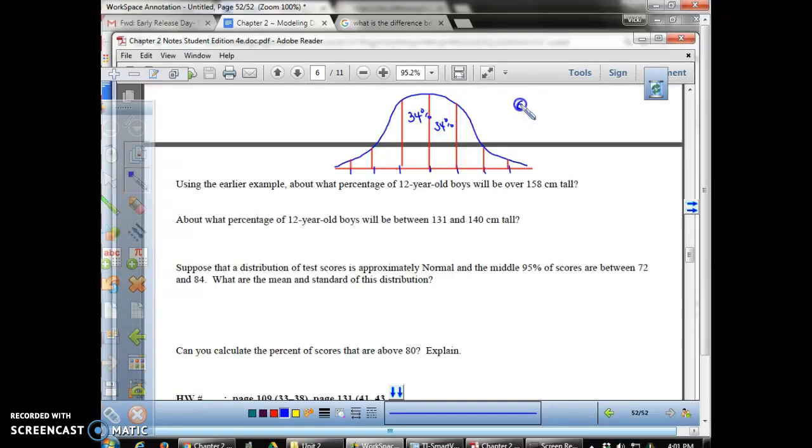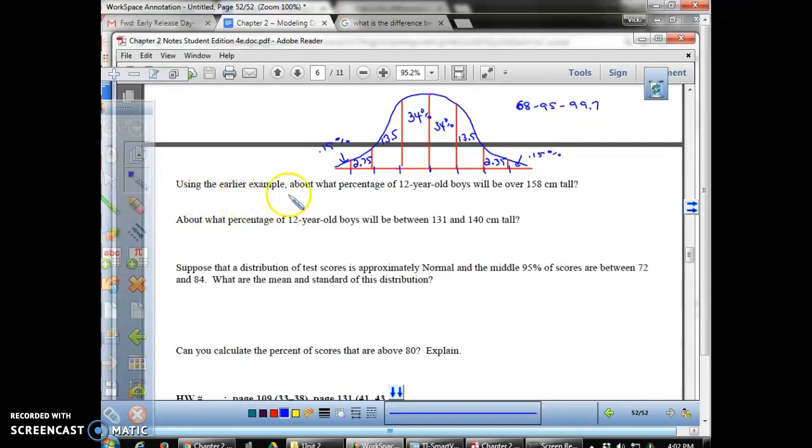Then I have to take the 95 and subtract 68, because that gives me how much extra should be in these two, and these are the same percentage in each. When I subtract that, I get 27, and then 27 divided by 2 is 13.5%. Then I take the 99.7 and subtract 95, and I get 4.7. Divide that by 2, and I get 2.35%. And then finally, these little tails will always be 0.15%. It looks like a decimal, but it is a percentage.